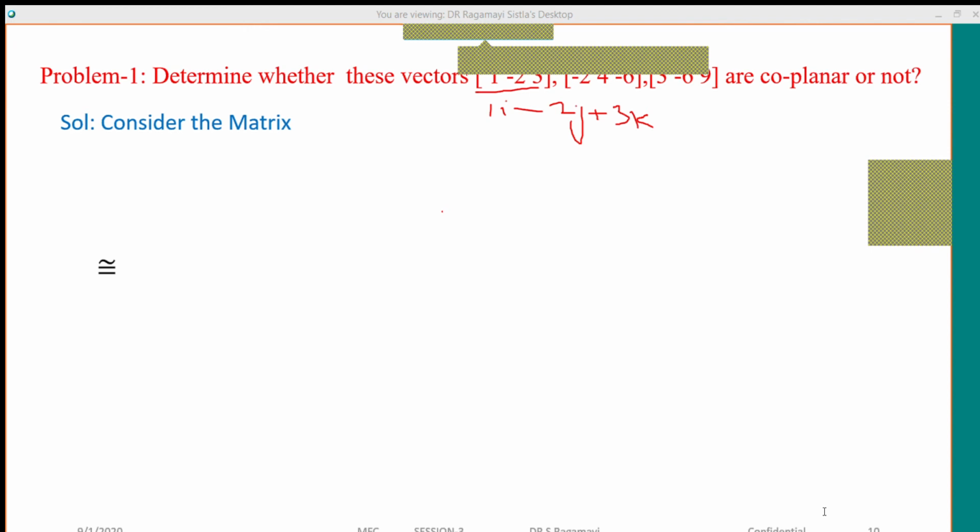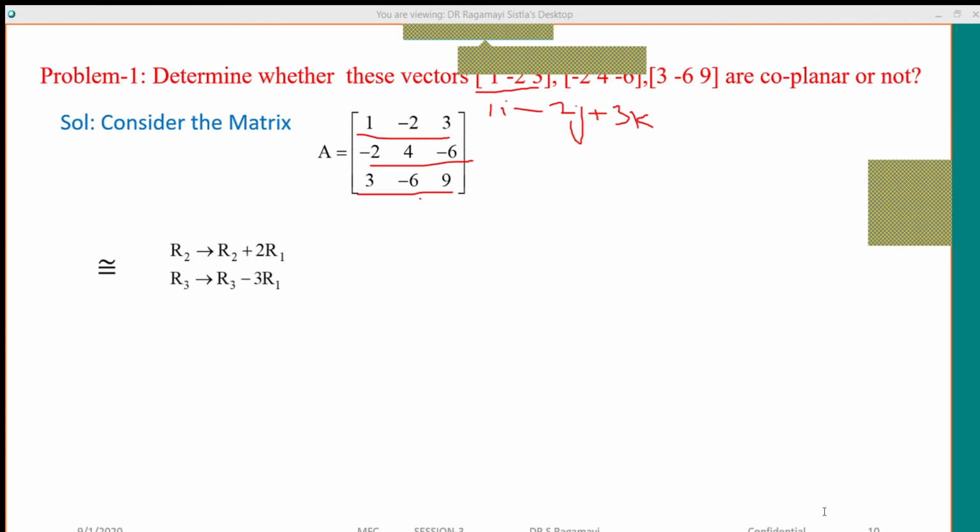If you place those coefficients of the vectors either in the form of rows or in the form of columns, my preference is placing them row wise. Some faculty may place them column wise also, but here I'm taking row wise. So place each vector row wise in the matrix. Then you know how to reduce the given matrix A into echelon form, right? Yes or no?